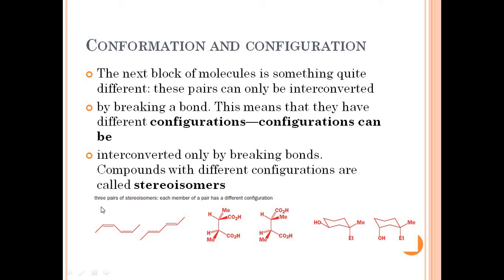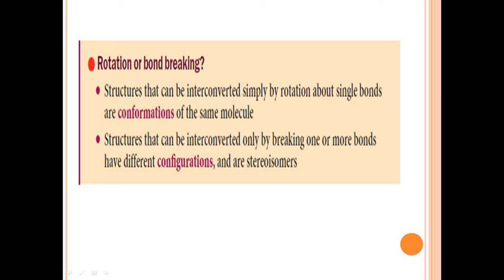Now configurations can be interconverted by breaking the bonds, and compounds with different configurations are called stereoisomers. So when we change the structure of the molecule, either by breaking the bonds or by changing the position of the bond, these are known as stereoisomers. Below we have seen 3 pairs of stereoisomers, and each member of the pair has a different configuration.